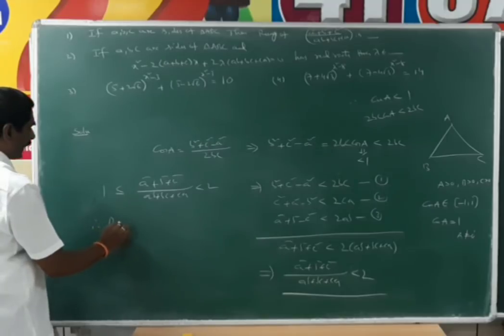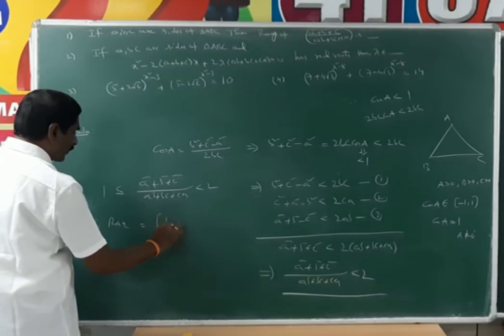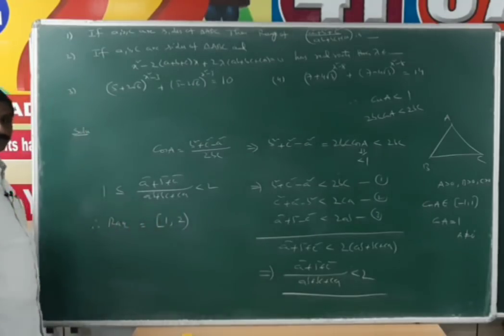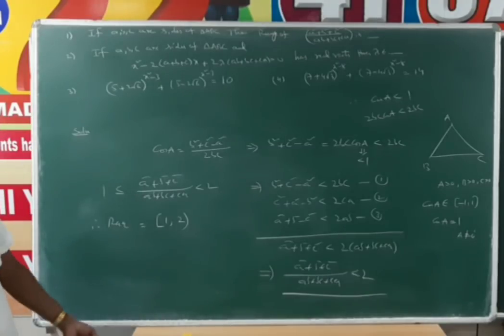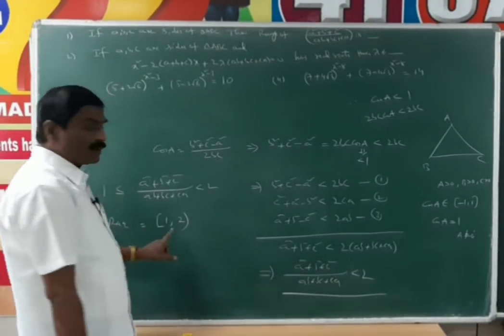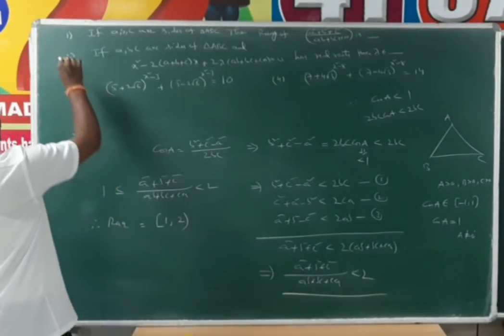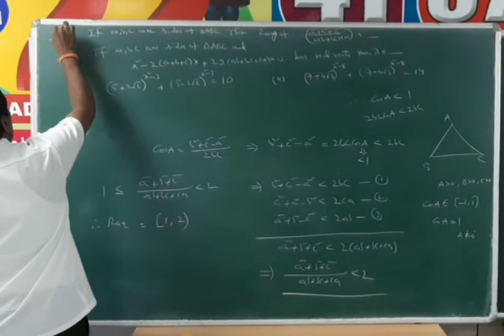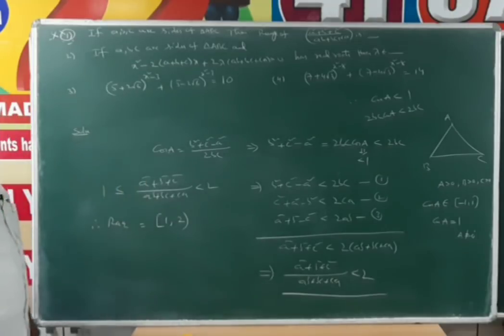Therefore, the range of the given function is the closed interval 1 to open 2. It is a very important condition. Please note this point.